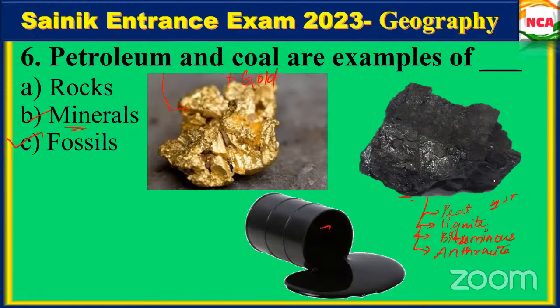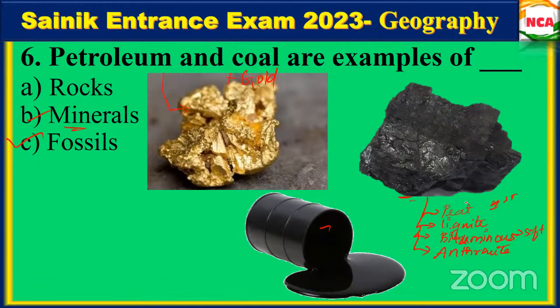Bituminous is formed due to added pressure, and it will be a soft coal. So if they ask about soft coal, choose bituminous coal. And the fourth stage is anthracite.